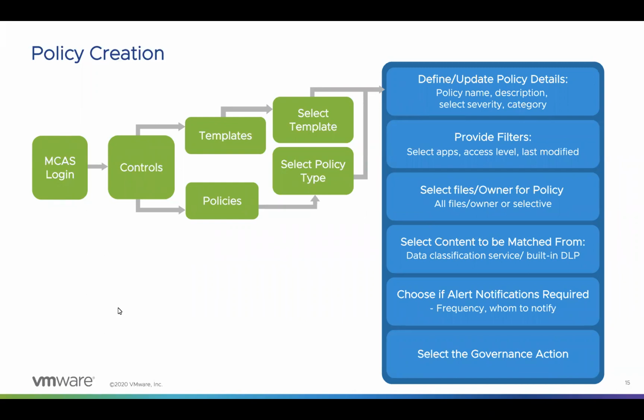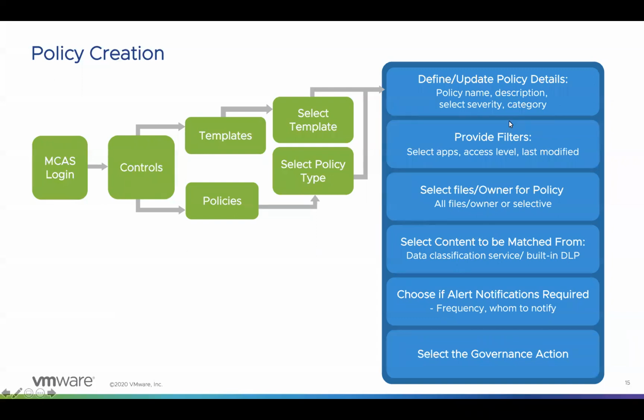When it comes to custom policy creation, admins have a choice to define the policy based on the requirements and apply filters accordingly. Let us consider an example of bulk download of data by a user. This could look like a simple use case to implement, but let me explain how applying these filters can make this a critical use case for any organization. Let's say we want to monitor users who are about to be released from the company and they have access to PCI content. And we want to keep control over such data and its movement. So every time there is a download or upload of bulk data of PCI content by such a user, MCAS is able to notify admins and analysts of any such activities, right?